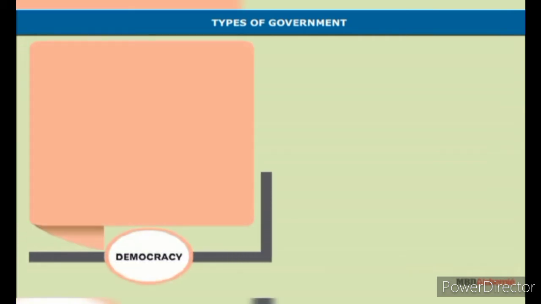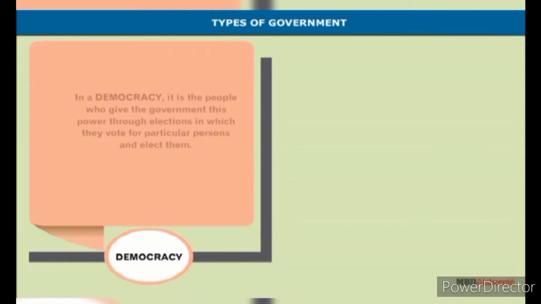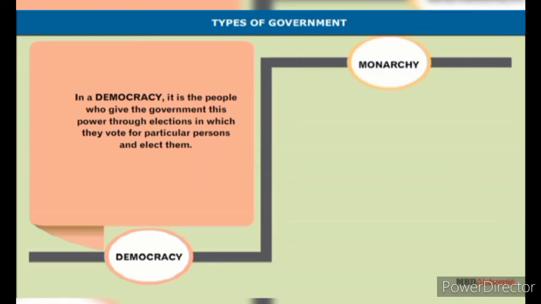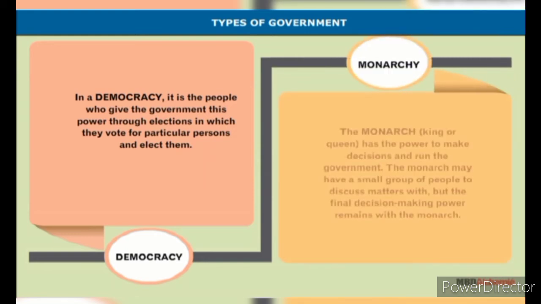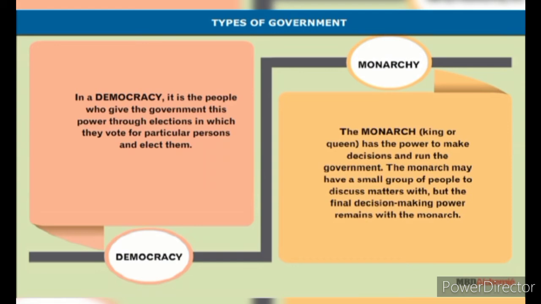Types of government. The first type of government is democracy. In a democracy, it is the people who give the government this power through elections in which they vote for particular persons and elect them. Another form of government is monarchy. The monarch, king or queen, has the power to make decisions and run the government. The monarch may have a small group of people to discuss matters with, but the final decision-making power remains with the monarch.